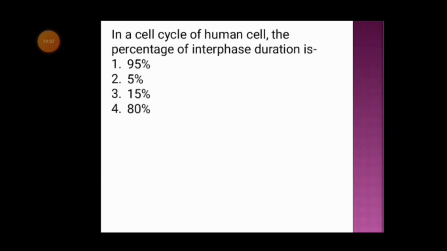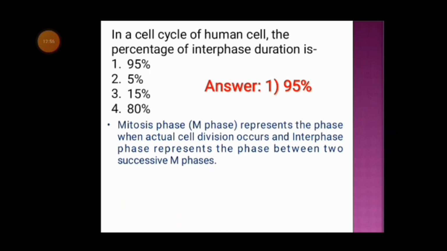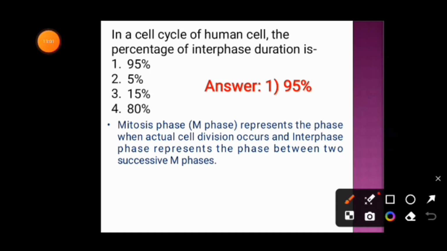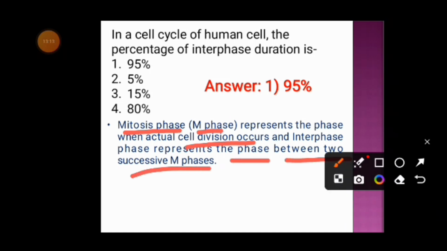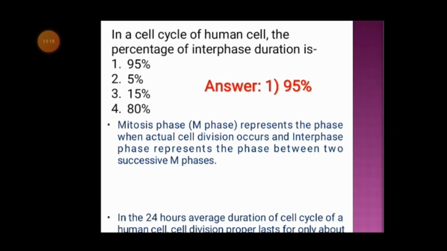Next question. In a cell cycle of a human cell, the percentage of interphase duration is option 1, 95%, option 2, 5%, option 3, 15%, option 4 is 80%. And the correct answer is option 1, 95%. The mitosis phase, that is the M phase, represents the phase when actual cell division occurs. Whereas interphase represents the phase between two successive M phases, that is two successive mitosis phases.